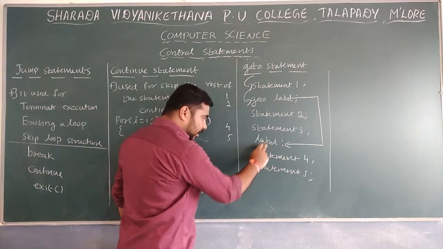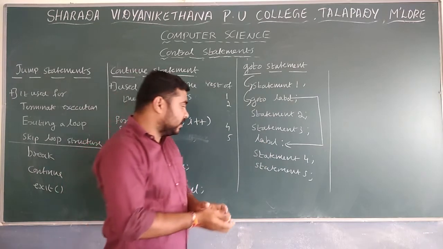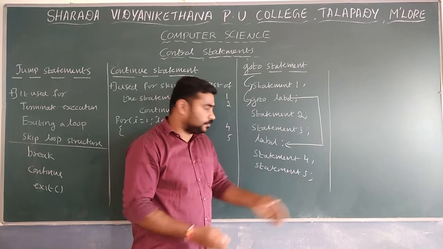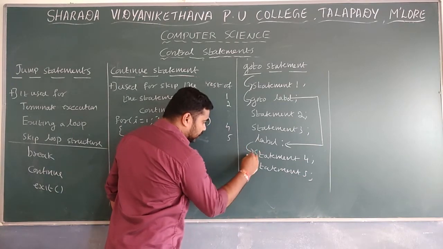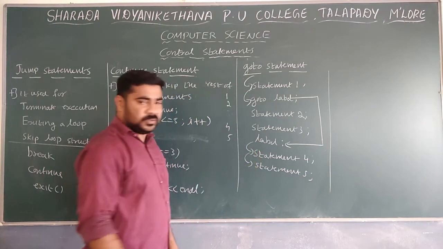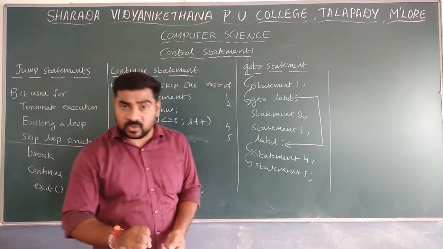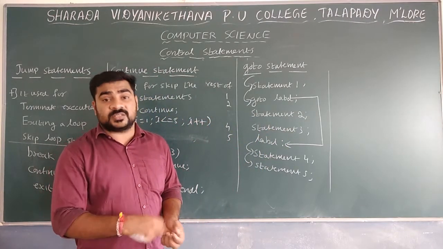Then after the label, the next statement is going to execute. So statement 4 and statement 5 will be executed. Here, statement 2 and statement 3 are going to be skipped.